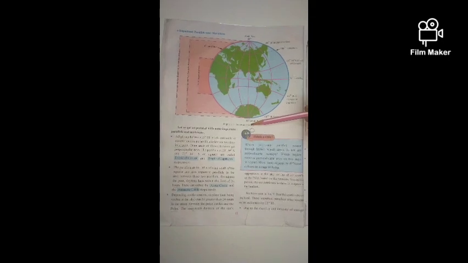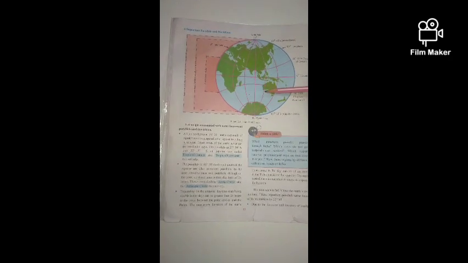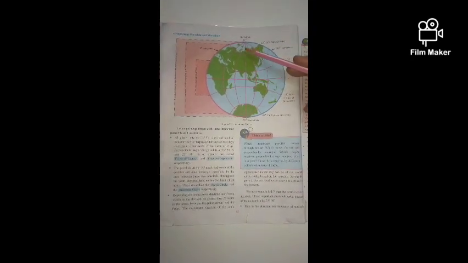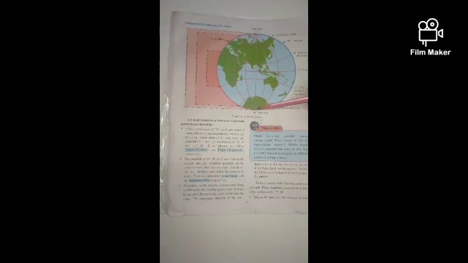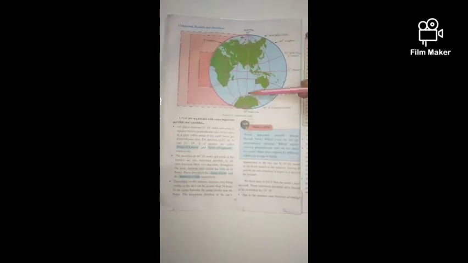This line, which joins the North Pole and the South Pole, has the main purpose of fixing the global standard time and coordinating the standard times of different countries. This meridian is also called the Greenwich meridian. This line passes through Greenwich. So global standard time is known as GMT, that is Greenwich Mean Time.